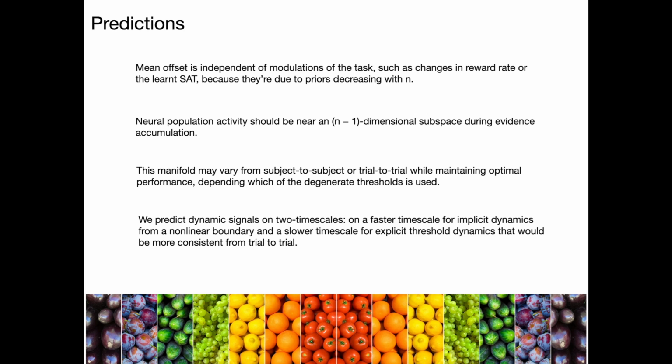And finally, we predict that dynamic signals may exist on two timescales, or at least be read as such. We might see temporal dynamics on a faster timescale for implicit dynamics, so those that look perhaps like urgency signals but are due to complex decision rules, and on a slower timescale for explicit threshold dynamics. So where there are truly collapsing thresholds, for example, that would happen on a slower timescale and be more consistent from trial to trial.